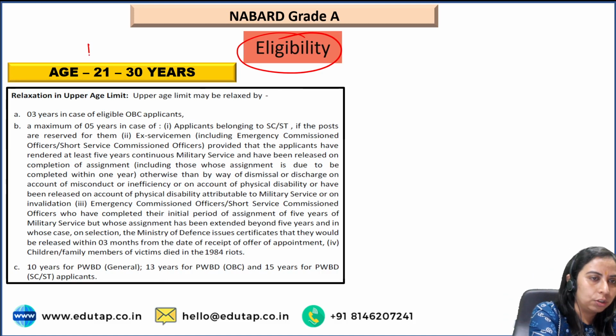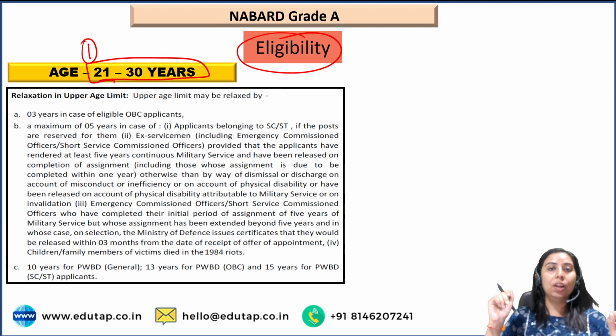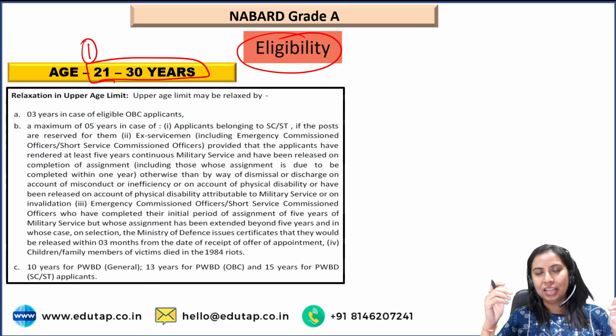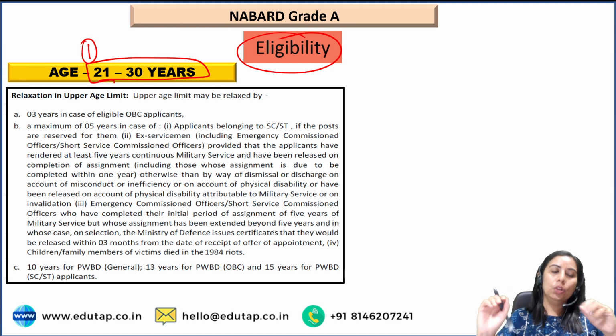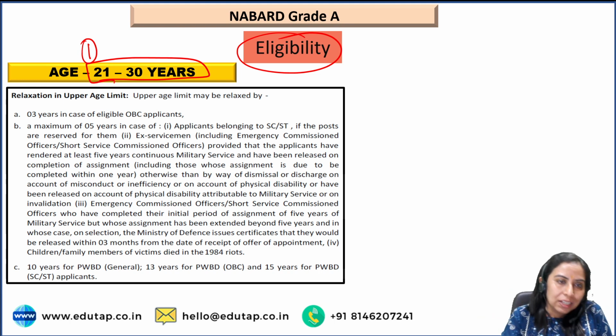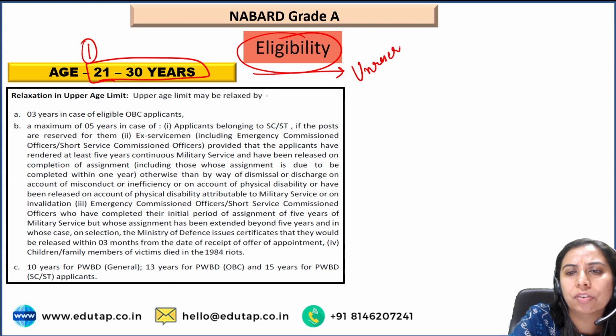First of all is age. 21 years to 30 years, which means if you are less than 21 years of age when the notification comes, you are not eligible to appear. Similarly, if you are above 30, let's say you are 30 years and 1 day or 2 days, you are not eligible to appear. You have to be in between this gap. This is for the unreserved category, which we call the general category.